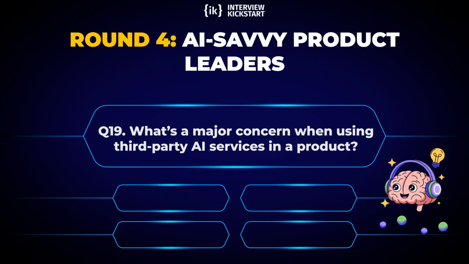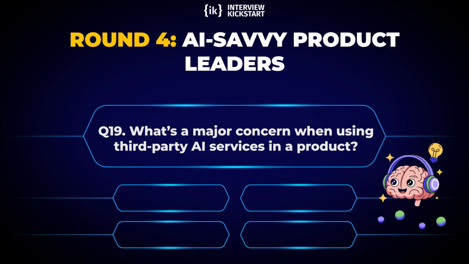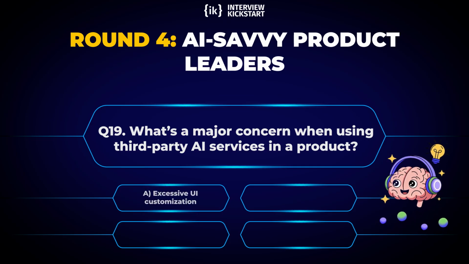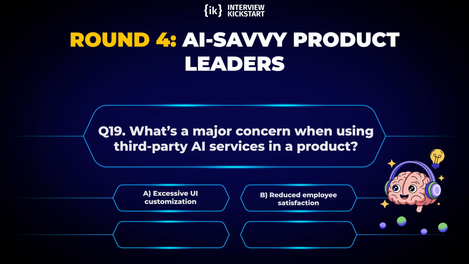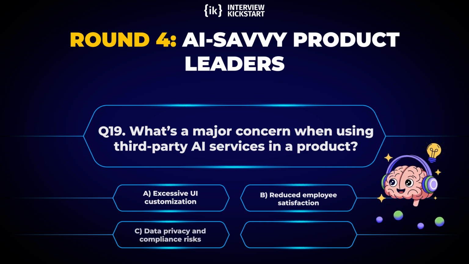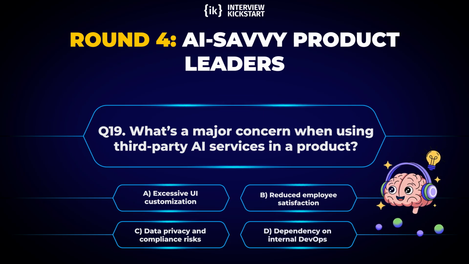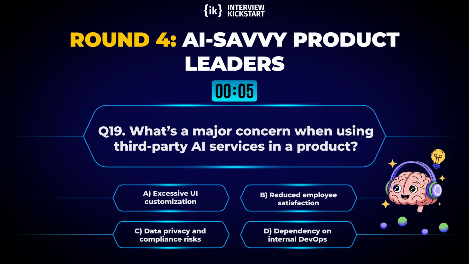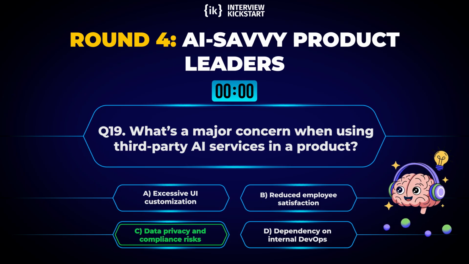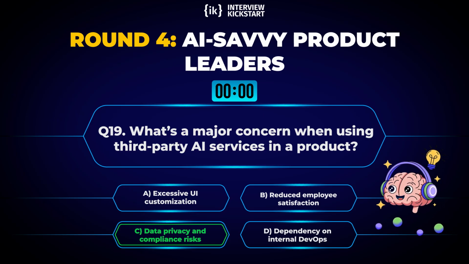Question 19. What's a major concern when using third-party AI services in a product? Options. A, excessive UI customization. B, reduced employee satisfaction. C, data privacy and compliance risks. D, dependency on internal DevOps. Correct answer. C, data privacy and compliance risks.